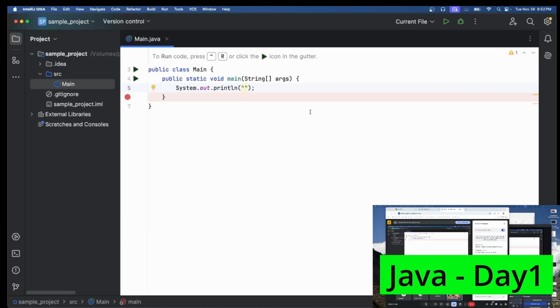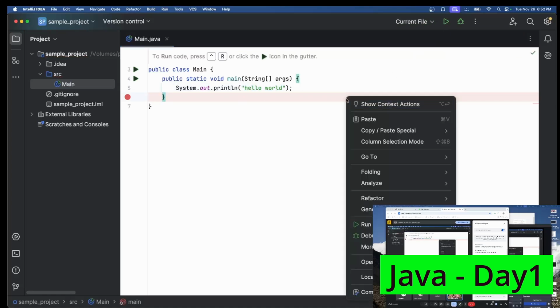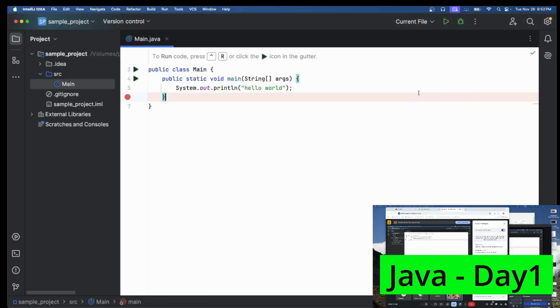For example, I will mention Hello World here. Just add System.out.println, and between the double quotes type whatever you want. Then you can see a run icon, the green color icon. Click on this icon. If you don't want to click on this, right click on the file anywhere, and you can see the run option will come. Either you can go for right click, or you can go for this icon.